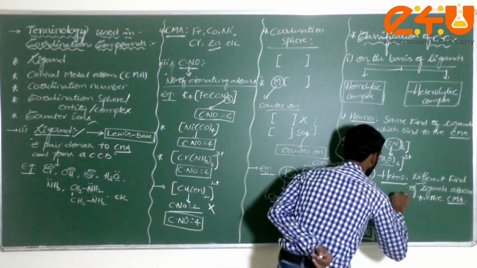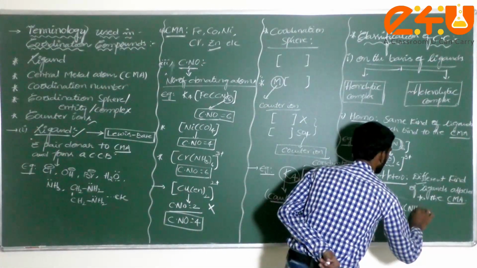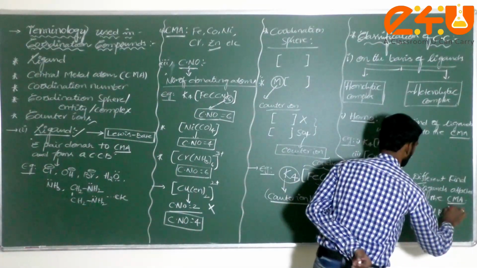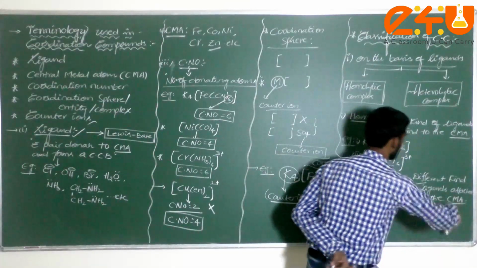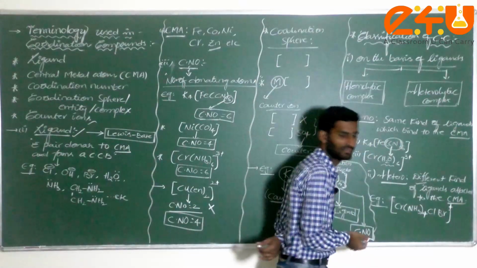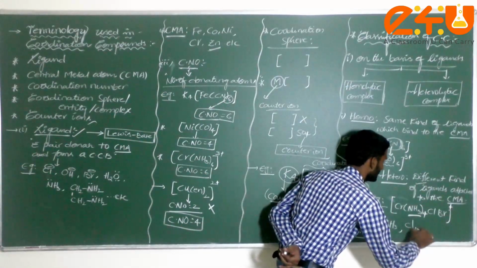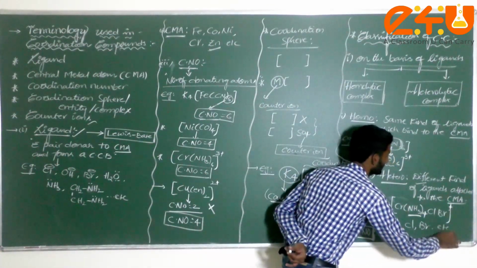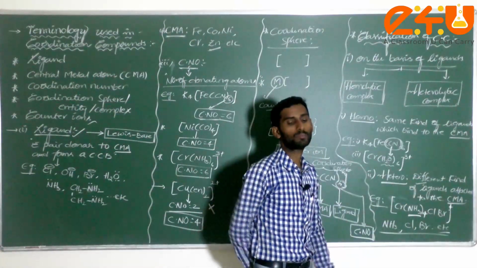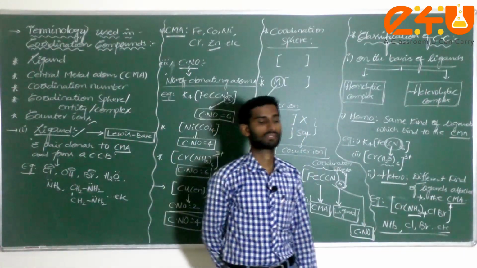Now if I take this one, Cr, NH3 four times, Cl, Br, what is the charge I can consider here? Plus. Now what type of ligands are here, dear student? NH3 ligand is there, Cl ligand is there, Br ligand, and so on. Correct or not? These 3 different types of ligands directly bonded with the chromium central atom, that is called a heteroleptic complex.